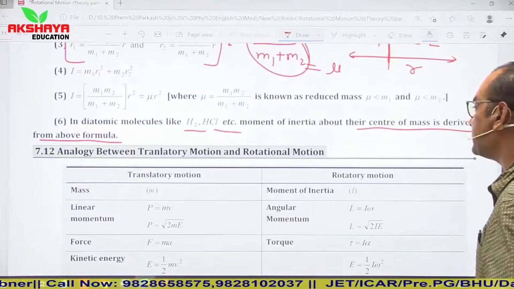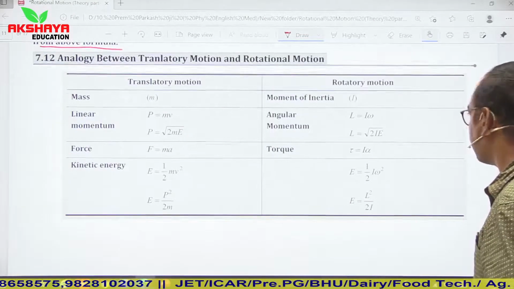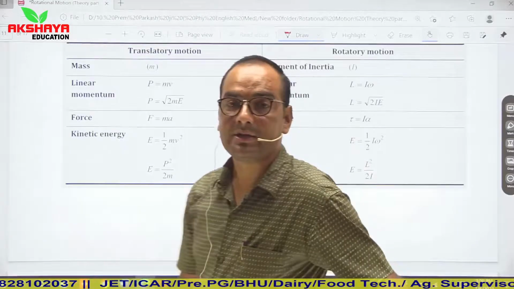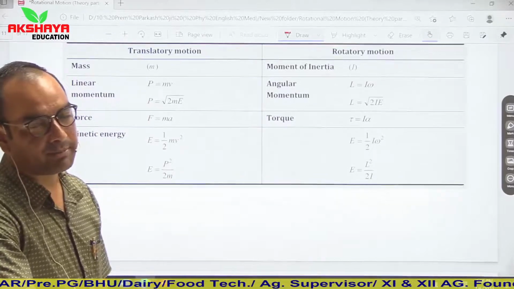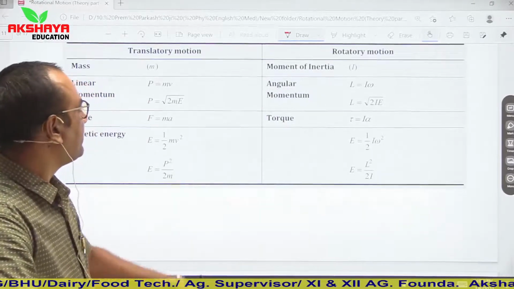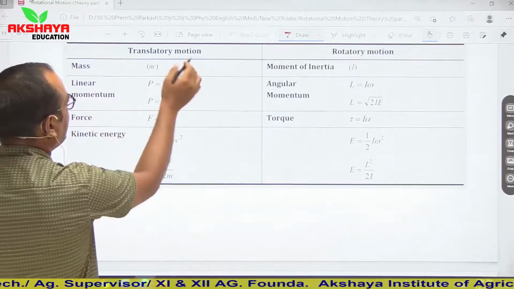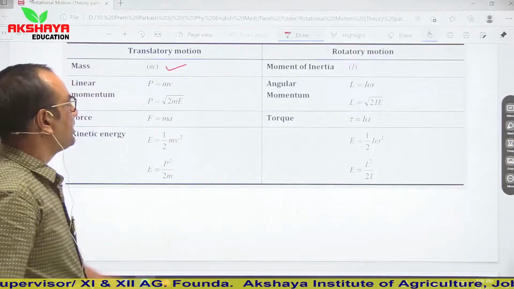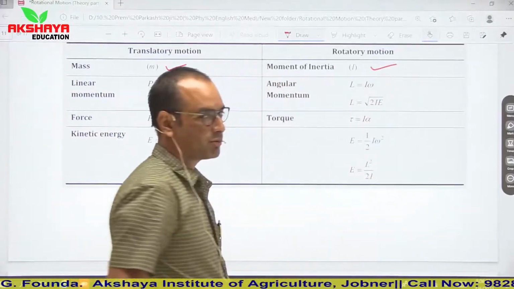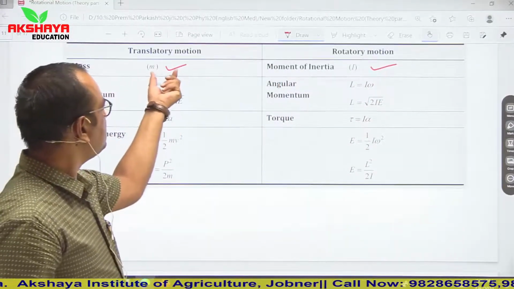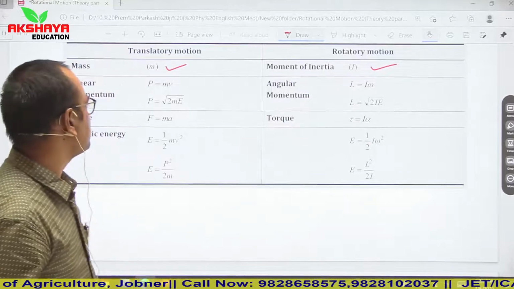So, analogy between translatory motion and rotational motion. It is also very simple. As I told you earlier, all the parameters in translatory motion and rotational motion are used for the same purpose, but their notations are different. In case of rotational motion, they will be represented by different notations. So in translatory motion, mass represents inertia and here mass distribution represents moment of inertia. So mass in translatory motion is analogous to moment of inertia in rotational motion.